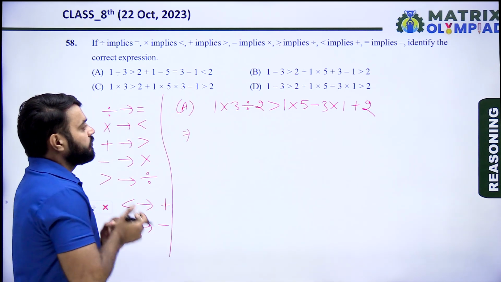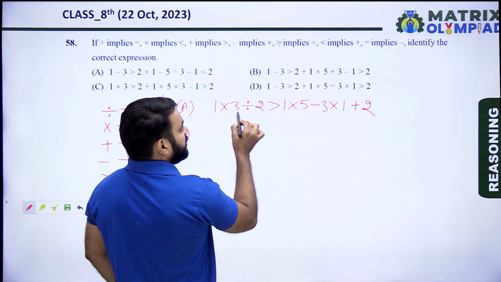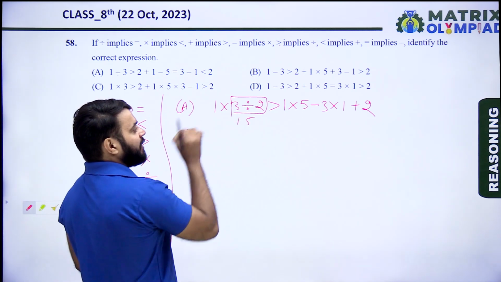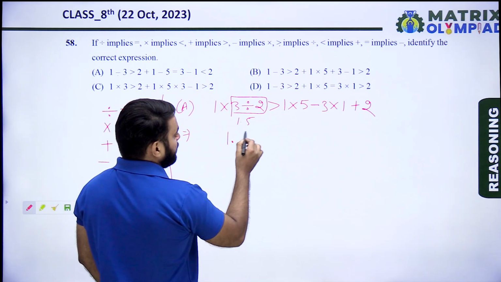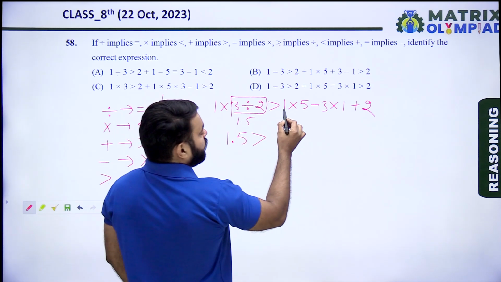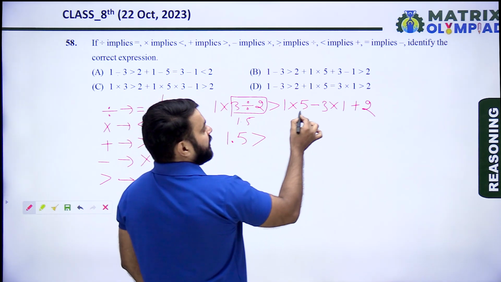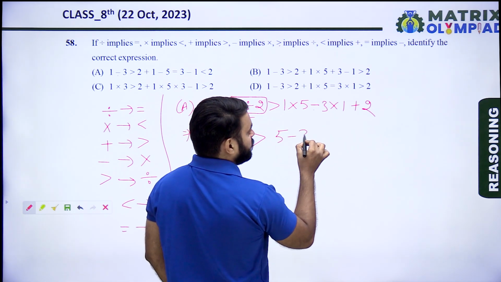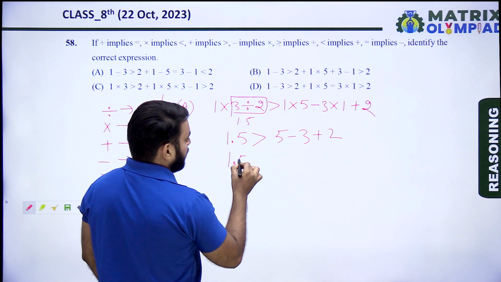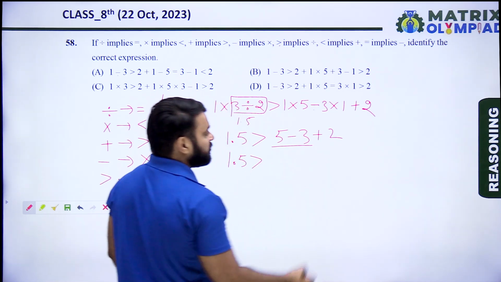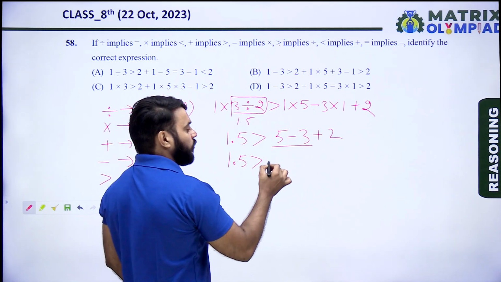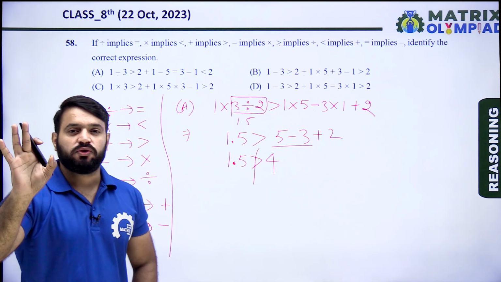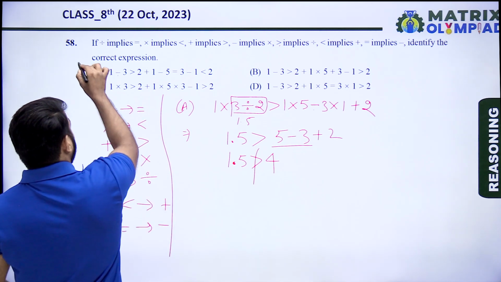Okay, now using BODMAS rule. So first 3 divided by 2, it means 1.5. Now 1.5 multiply by 1, it means 1.5 is greater than 2. 1 multiply by 5, it means 5. 5 minus 3 multiply by 1, it means 3 plus 2. So 1.5 is greater than 2. 5 minus 3, it means 2. 2 plus 2, it means 4. So 1.5 is never greater than 4. It means option A is the incorrect option.